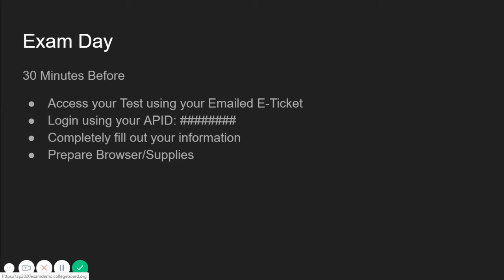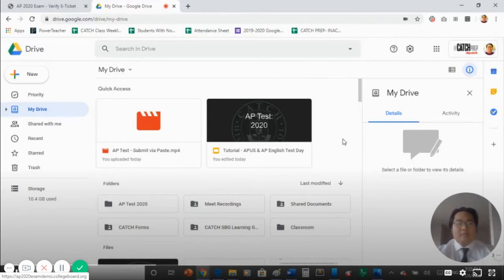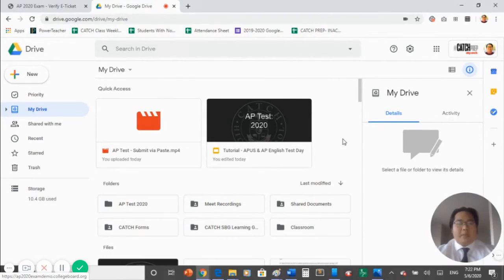Once you have filled out your personal information, set up your browsers using the tutorials following. It's time to set up your browsers for the test. First, log in to your Gmail account and locate your e-ticket from the College Board.